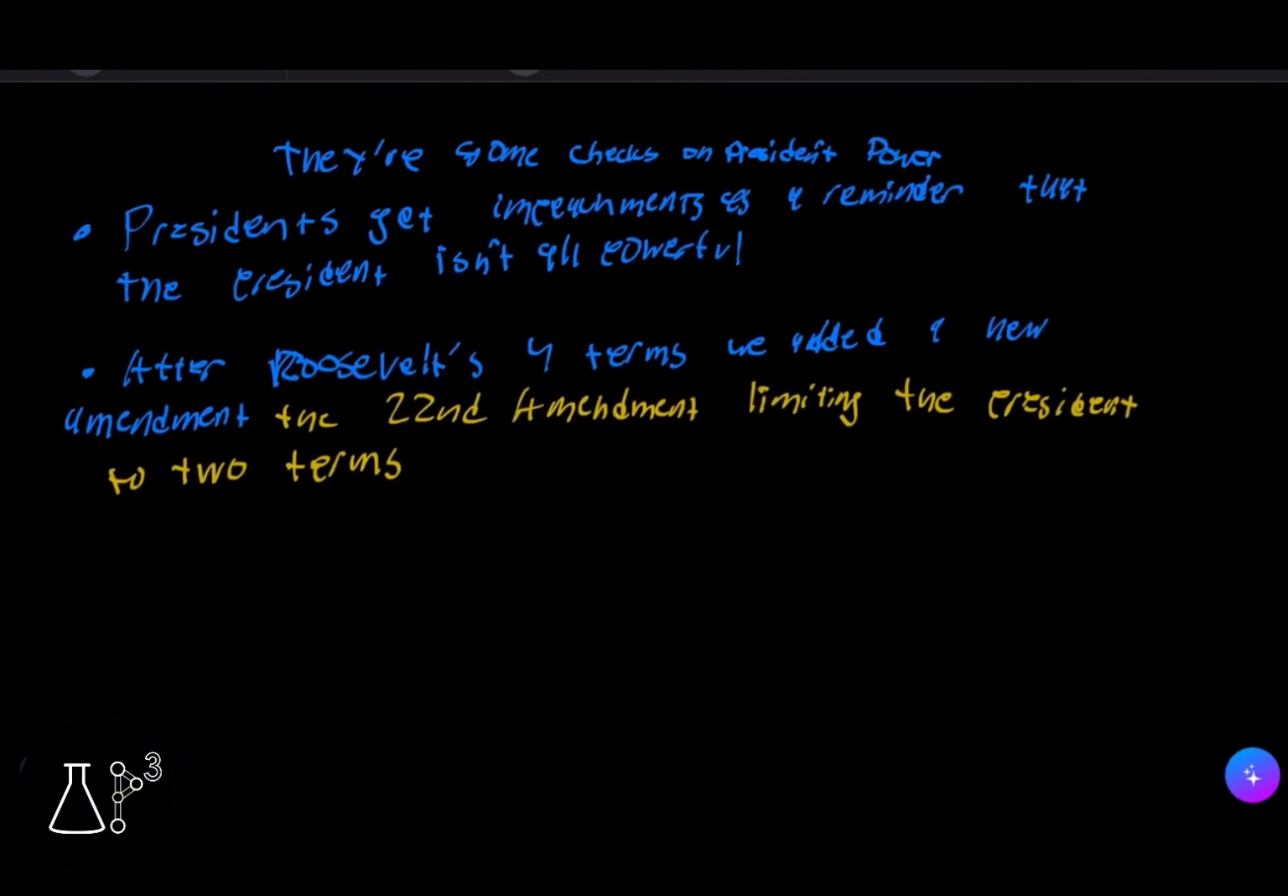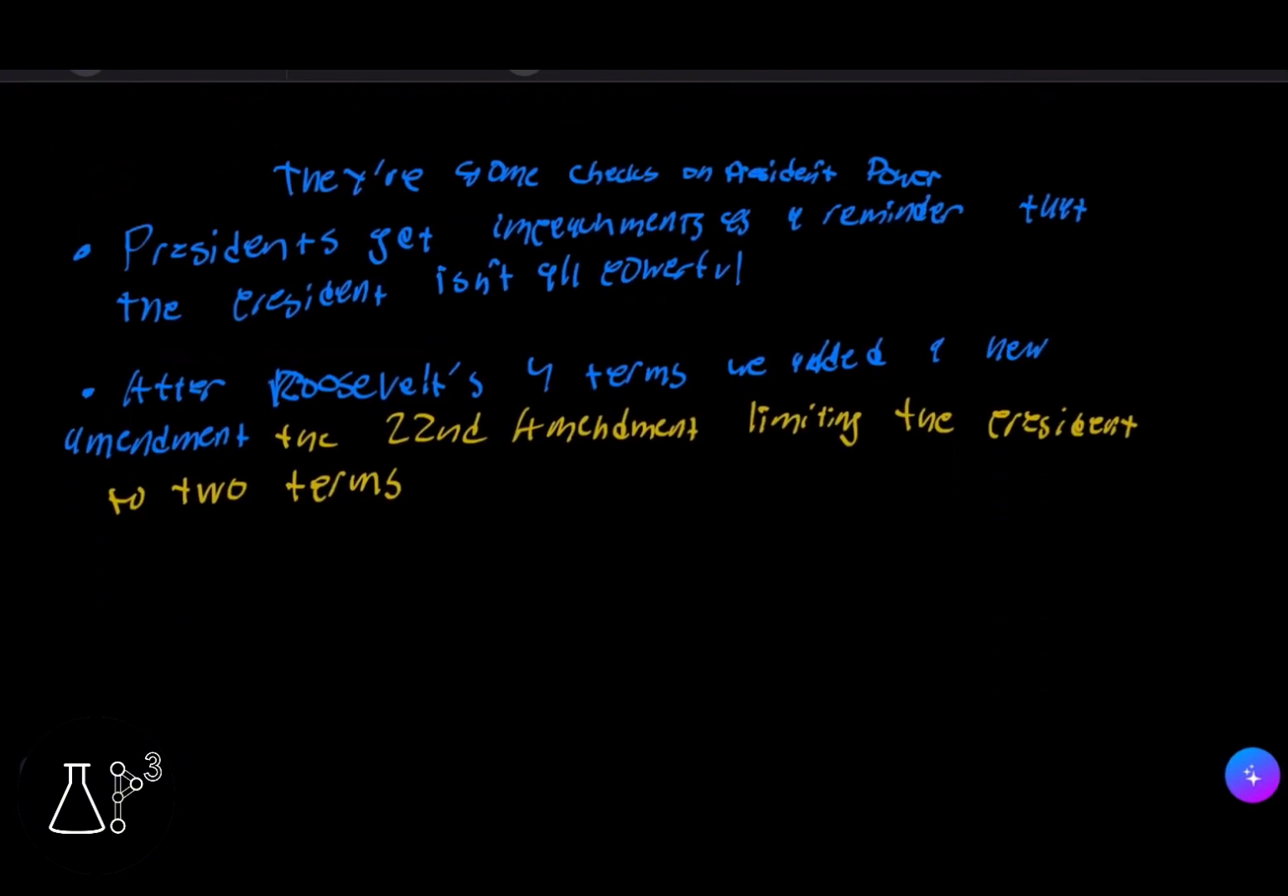There are also checks and balances on presidential power. If a president gets impeached, it's a reminder that the president isn't all-powerful. And after Roosevelt's four-term presidency, we added a new amendment to the Constitution, the 22nd Amendment, limiting the president to two terms, or 8 years in total, because every term is 4 years.